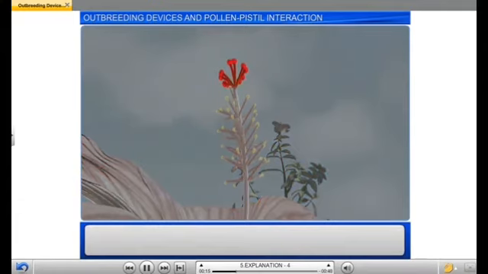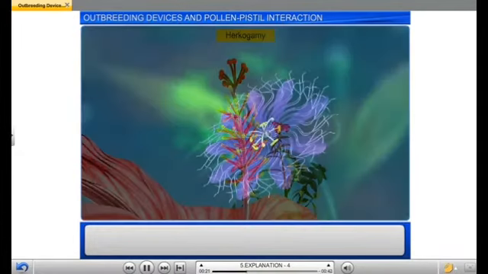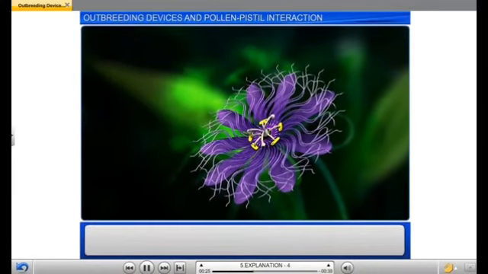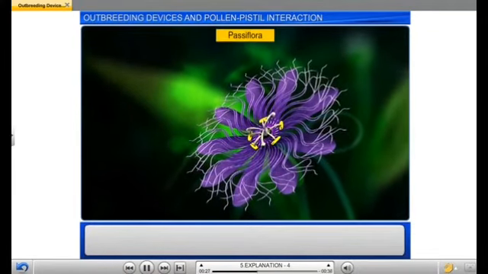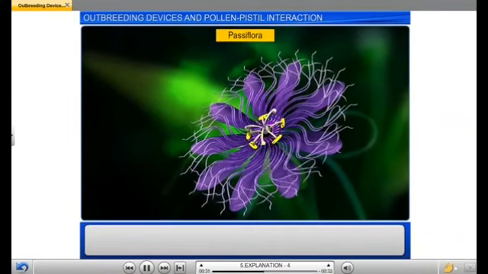Another device to prevent self-pollination is the production of unisexual flowers. If both the male and the female flowers are present on the same plant, such as in castor or maize, it prevents autogamy but not geitonogamy.